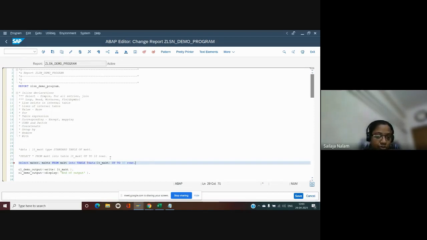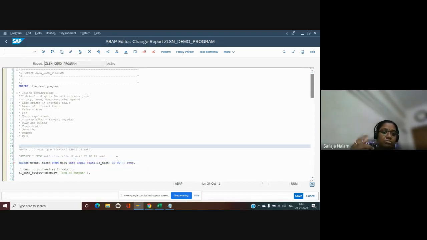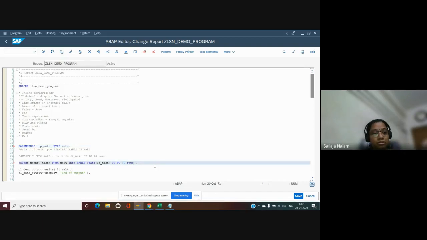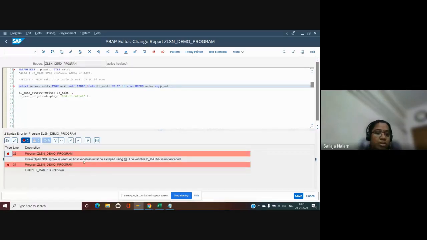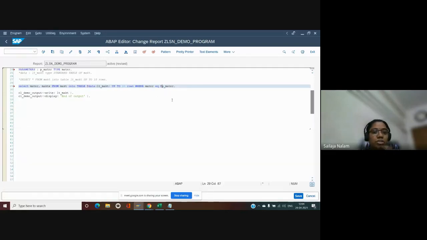Now, suppose we are having a parameter, p_matnr, type matnr. Now I want to select the materials based on the input which is given on the selection screen. Okay, it doesn't make sense, but anyway, let me give it here. When I'm giving the material, we will be ending up with a syntax error here, because all host variables must be escaped with @. So that means with the new syntax, I need to give @ before the variable.